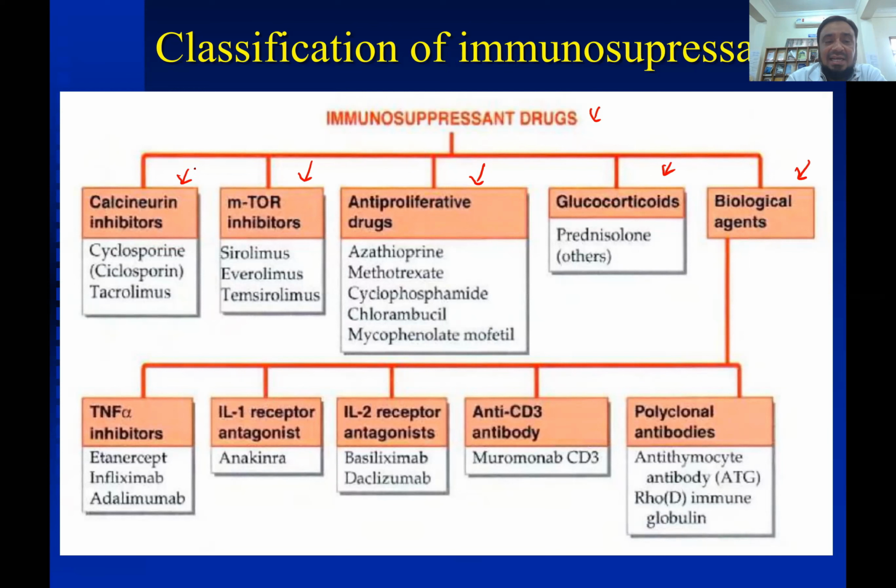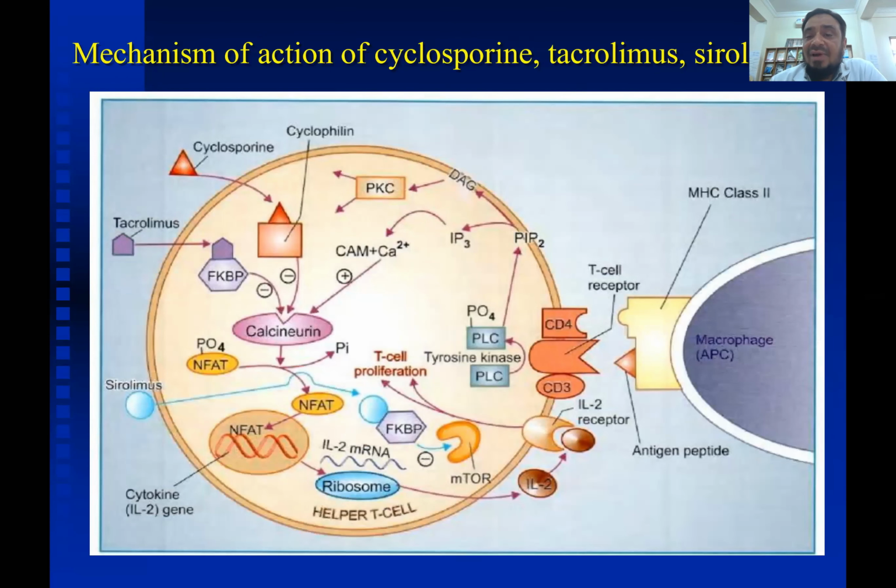You will understand calcineurin inhibitors and mTOR inhibitors when you see the mechanism of action of cyclosporin, tacrolimus, and sirolimus. So take a look at this picture. Over here is a macrophage, which is the antigen presenting cell, and the MHC2 class antigens are present on the macrophage cells. They process the antigen peptide, and this antigen peptide is presented to the CD4 cell.